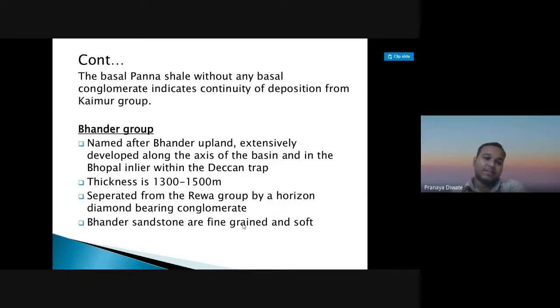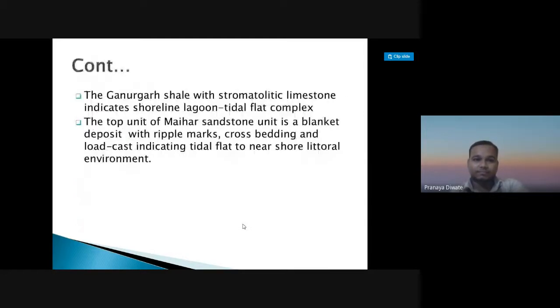It is separated from the Rewa group by the horizon of diamond bearing conglomerate. The Pandar sandstones are fine grained and soft. The Ganurgarh shale with the stromatolitic limestone indicates the shoreline lagoon tidal flat complex.